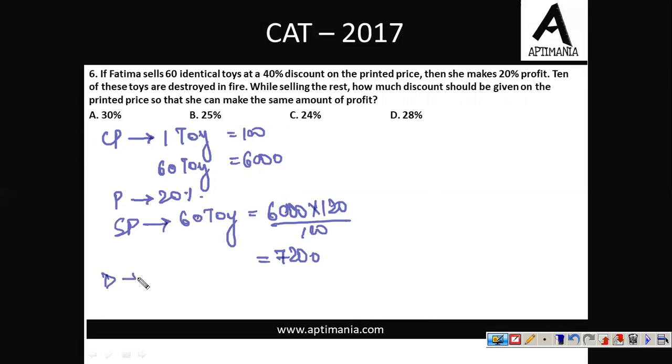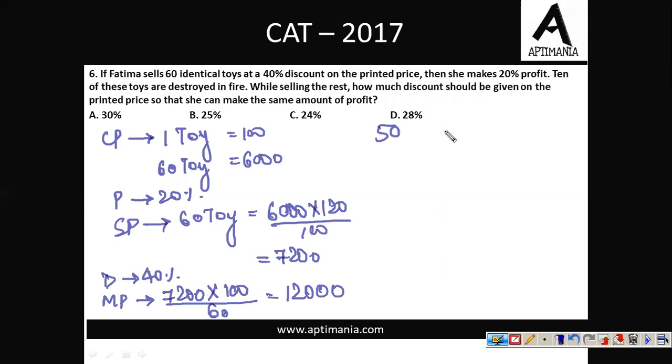And this SP is obtained when there is a discount of 40%. So your discount was 40%. Let's try to calculate MP. How much is the MP? MP will be 7200 into 100 upon 60, which on solving will give you 12,000. So the MP of 60 toys is 12,000. Now what is given to you? 10 toys were destroyed in fire. So you were left with 50 toys only.